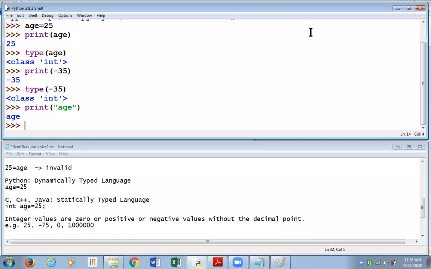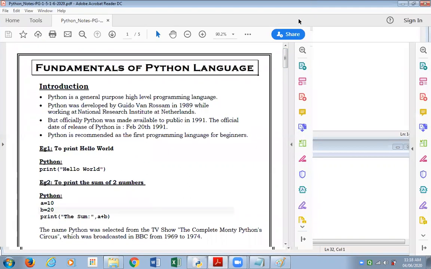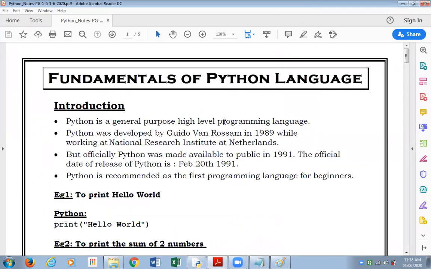Well, let us now refer to our notes. We'll be sharing these notes with you. Python is a general purpose, high level programming language. General purpose means it is a language in which we can make programs for various applications. These could be commercial applications, these could be engineering or scientific applications also.